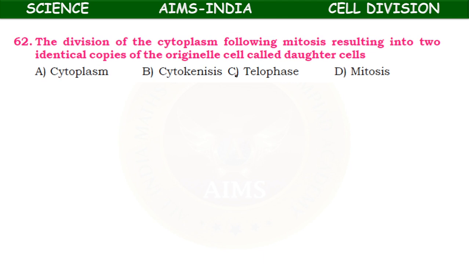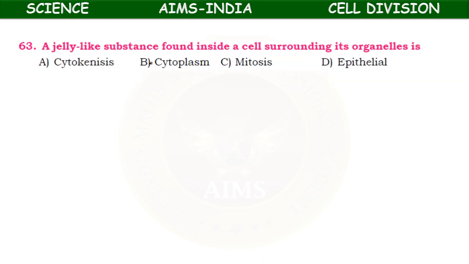The division of the cytoplasm following mitosis results in two identical daughter cells. Cytoplasm, cytokinesis, telophase, mitosis. It is the cytokinesis after which the two daughter cells are formed.